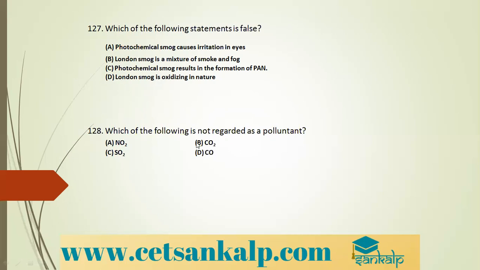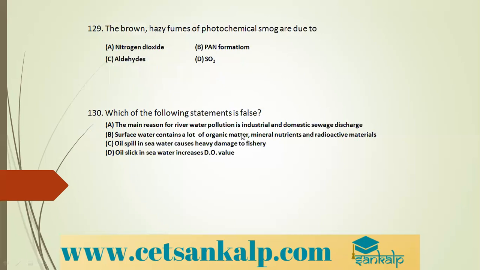Next, which of the following is not regarded as a pollutant? Carbon dioxide is not regarded as a pollutant. Option B, because carbon dioxide is a greenhouse gas. Only if its concentration increases above the limit, then it becomes a pollutant which causes global warming. So option B is the correct option. The brown hazy fumes of photochemical smog are due to nitrogen dioxide, NO2.